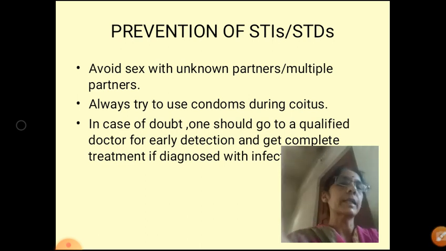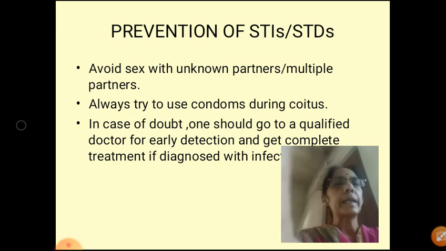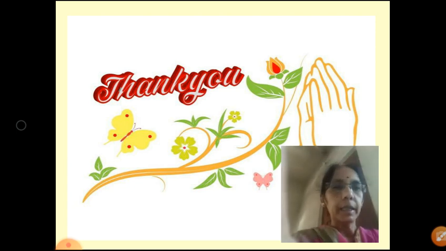To summarize: avoid having sex with multiple partners or unknown persons. Try to use a condom during coitus. Even if the slightest doubt arises, the person should consult a doctor. We should not share a needle, a surgical instrument, or a razor with an infected person. And during blood transfusion, the blood should be checked for HIV infection. If these things are taken care of, we can protect ourselves from sexually transmitted infections or diseases.